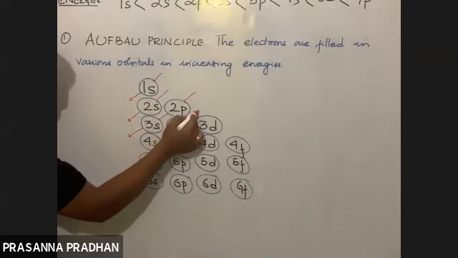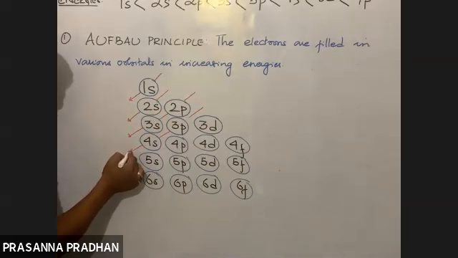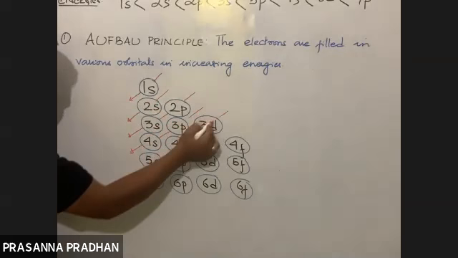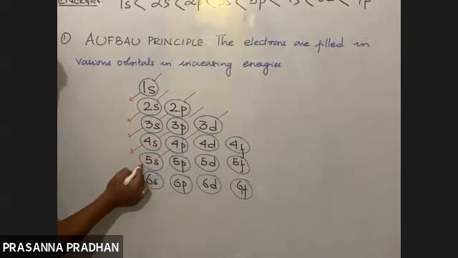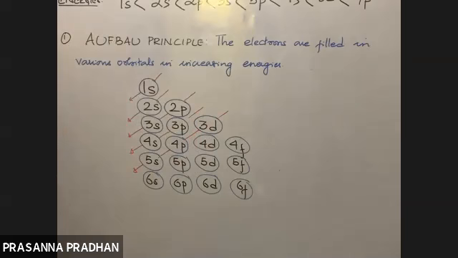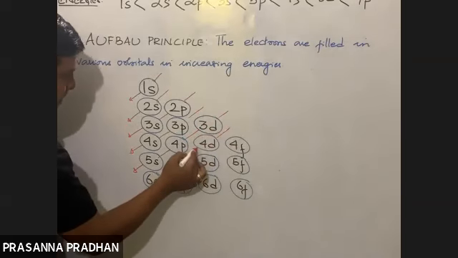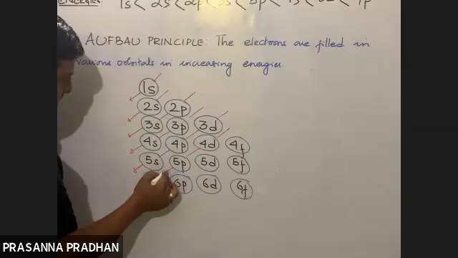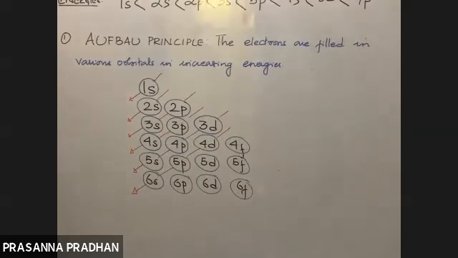Now I'll start from 3p. Where will the line proceed? 4s. It ends at 4s. Now 3d. Where will the line go after 3d? 4p. After 4p, where will the line go? I'm just crossing the line diagonally like this. Now I'll start the line from 4d. From 4d, where will the line go? 5p. From 5p, where will the line go? 6s. And so on. Can you do this much? Yes, we can easily do this.